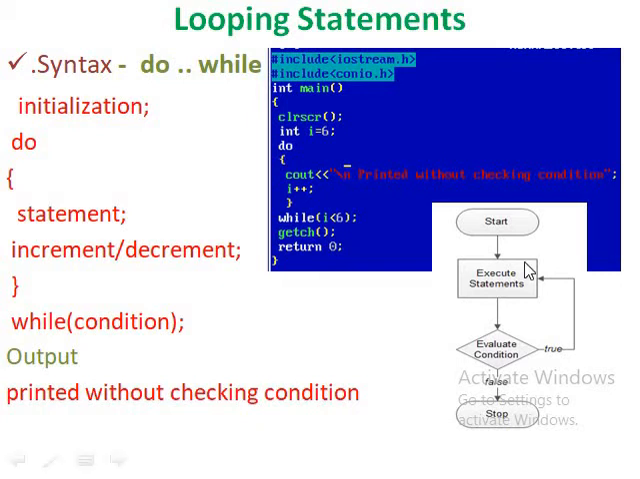Consider the flowchart. It executes the statement first, then evaluates the condition. If it is true, then it again executes the statements. If the condition becomes false, it terminates the loop execution.